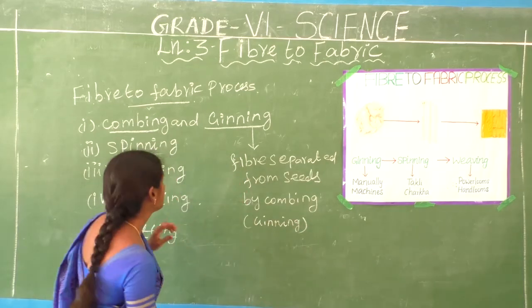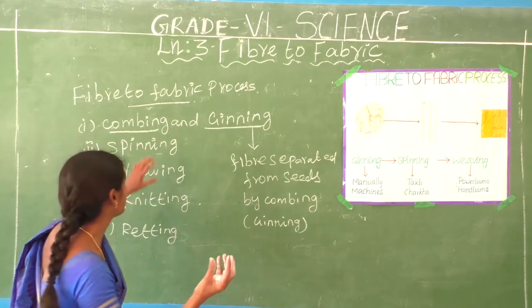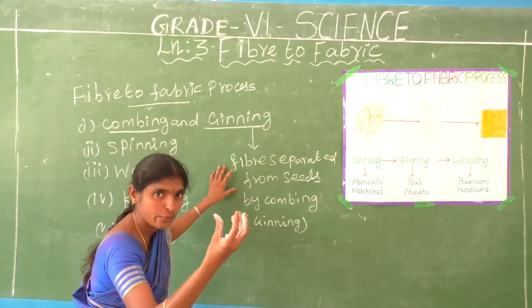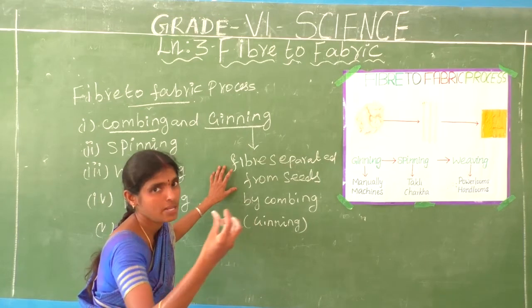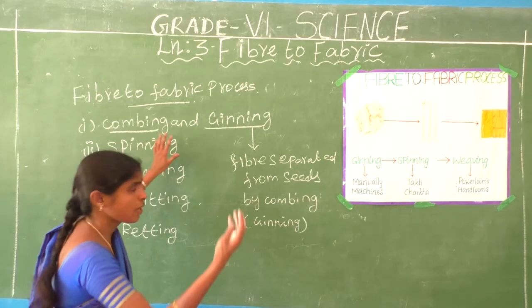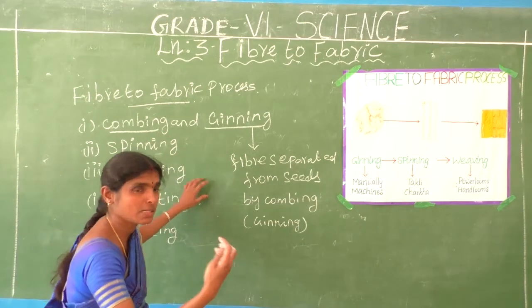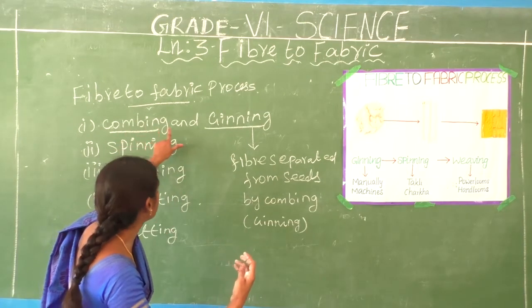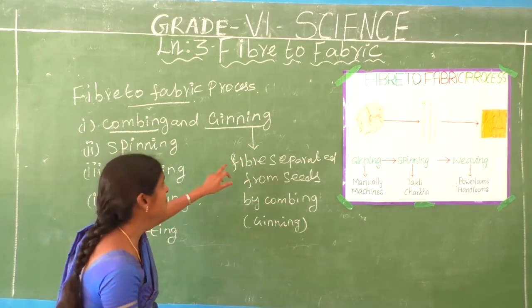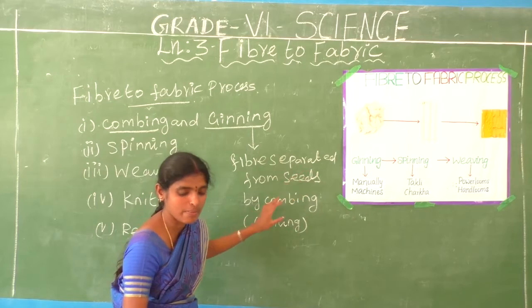Do you understand? Now we get fiber from the cotton plant. We get cotton fruit, or cotton wool, from the cotton plant. Then some processes are there. What are the processes? The first process is combing and ginning. Ginning means the fibers are separated from the seeds.